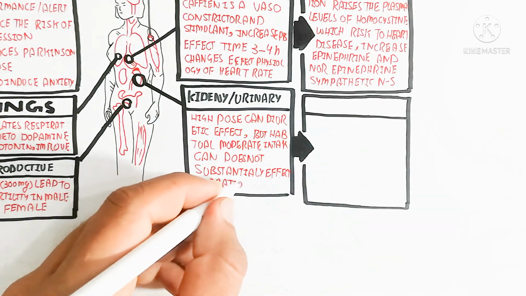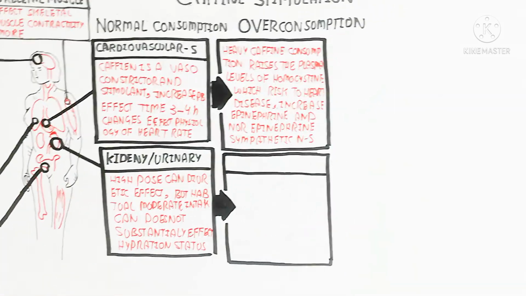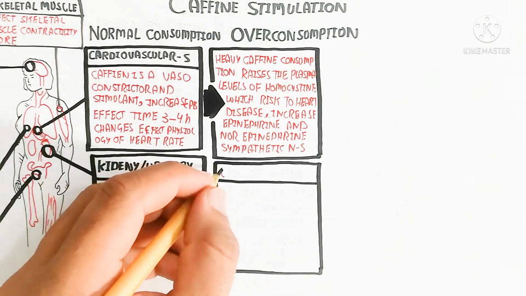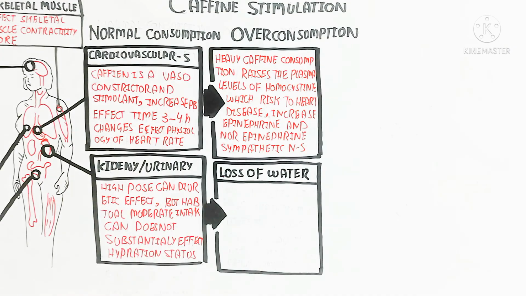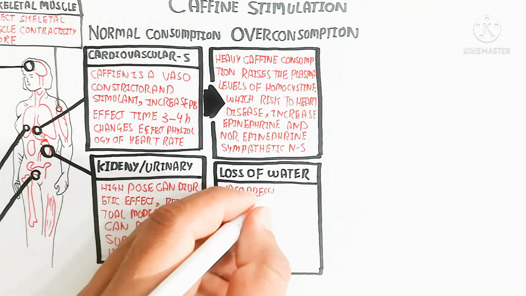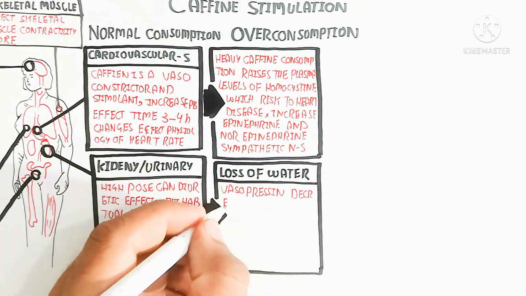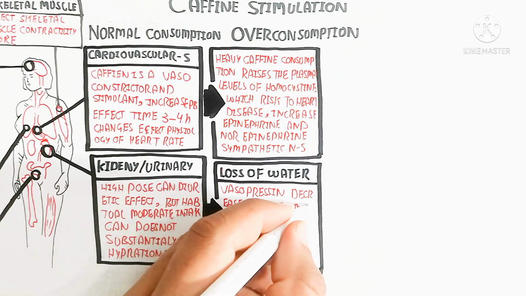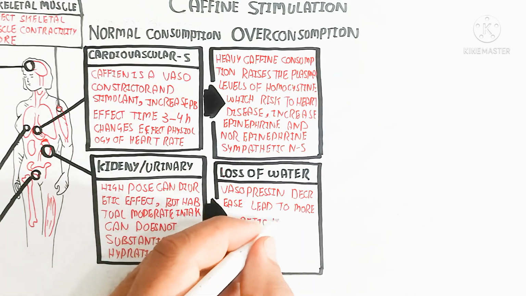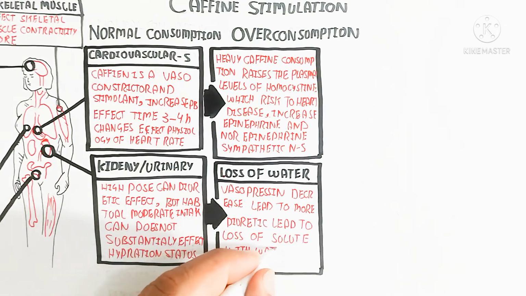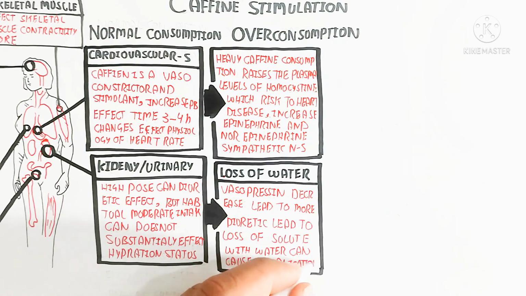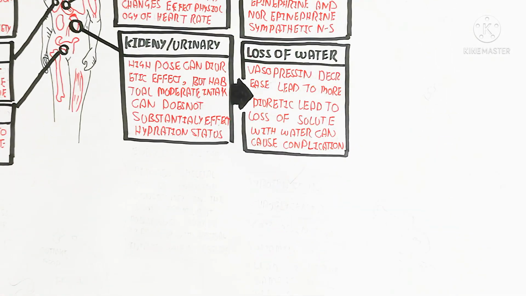However, overconsumption of caffeine will lead to loss of water. Why? Because vasopressin decreases, so the antidiuretic hormone will not be produced, leading to more diuresis and loss of solutes with water, which can cause complications.